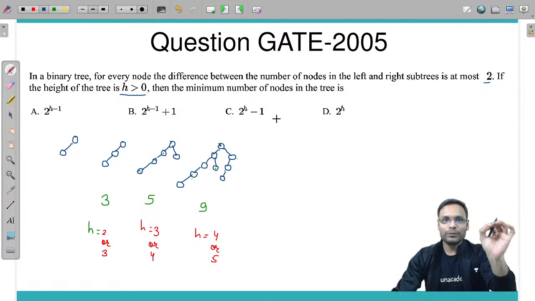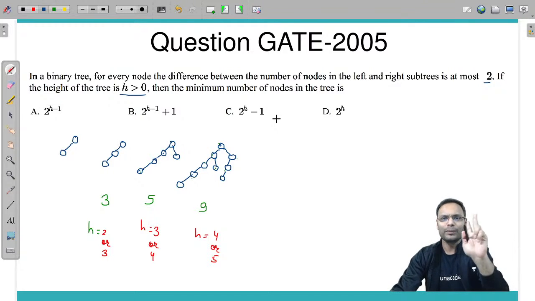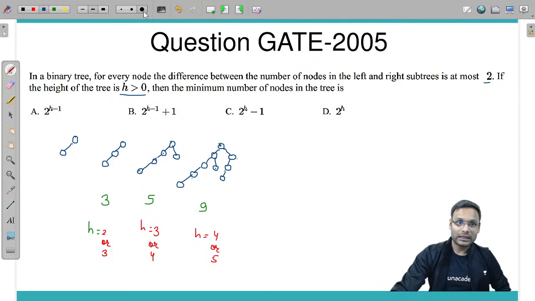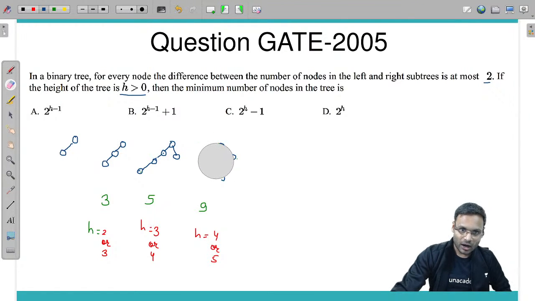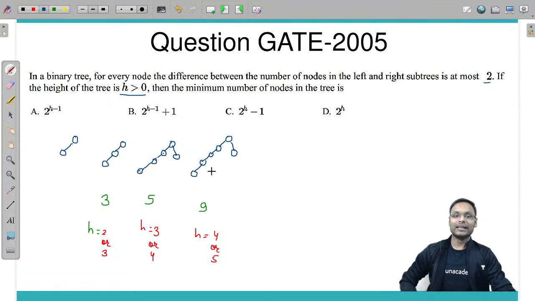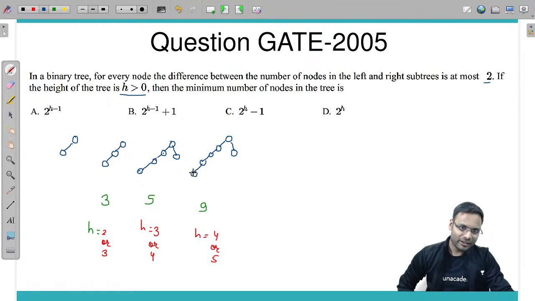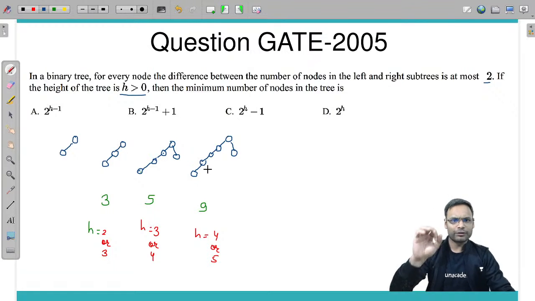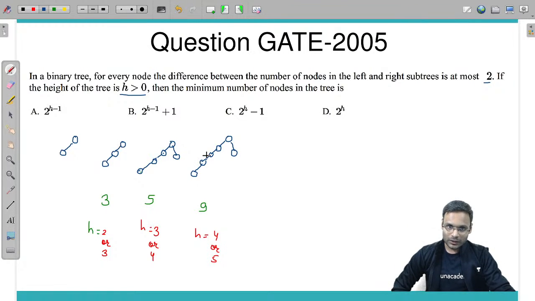The difference between the left subtree's and right subtree's number of nodes should be at most 2, not more than that. If you are not able to understand how to draw such a tree, look at this. Take this same tree and let's increase the height. For this node, the left subtree has 1 node, the right subtree has 0 nodes, and the difference is at most 2. For this one, the left subtree has 2 nodes, the right subtree 0 nodes, at most 2.